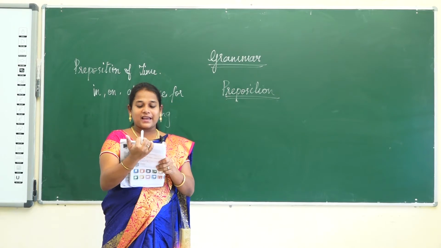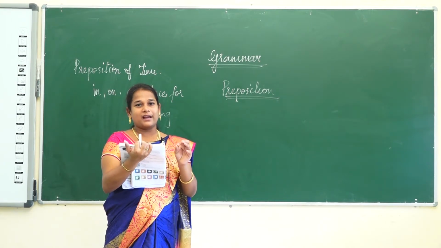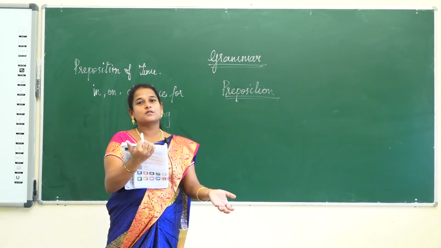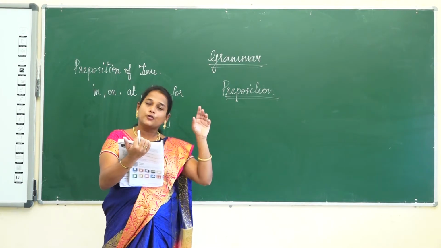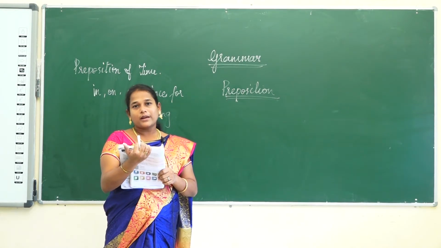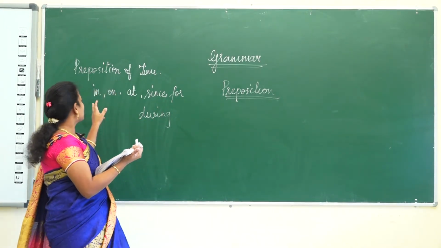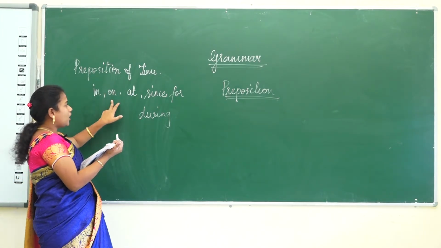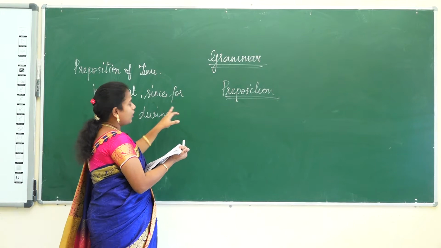I will reach there at 6 o'clock. So, when they had reached exactly at 6 o'clock. So, since I was studying in this school since 2010, from 2010 itself I am studying in this school. Okay. So, these types of examples. So, we can study the prepositions of time: in, on, at, since, for, during.